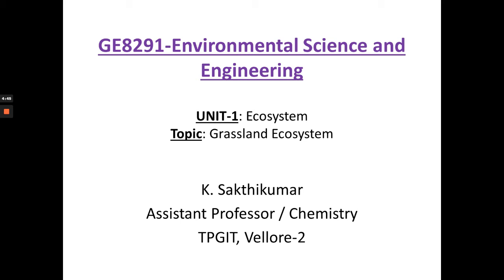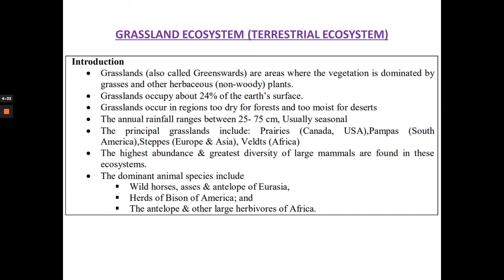Here I am going to take a class on grassland ecosystem, and I am going to handle the paper called Environmental Science and Engineering. So grassland ecosystem, it is a kind of terrestrial ecosystem,